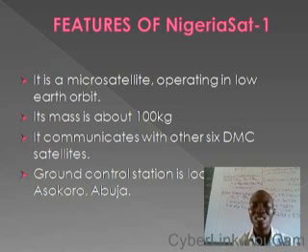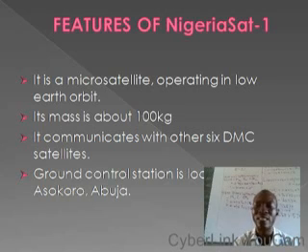But launch the satellite to about 400, 500, 600 kilometers, we still consider them to be in low Earth orbit. So Nigerian Sat-1 was launched into low Earth orbit, and it has a mass of about